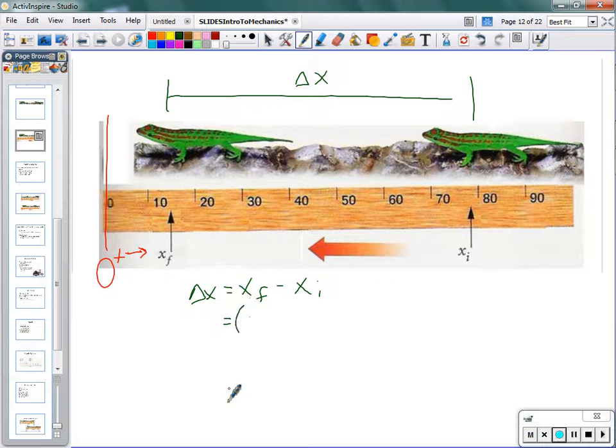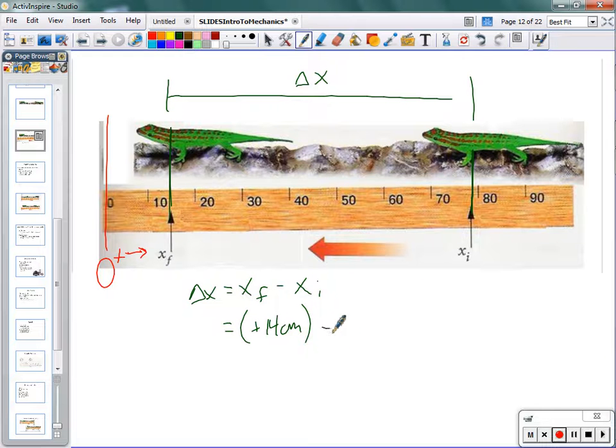So we plug in a couple values. Here's the initial position of the lizard. I'm going to call that positive 78 centimeters. Oh, sorry, my bad. Hold on. Got to do the final position first. So this lizard ends up here, let's call that positive 14 centimeters.